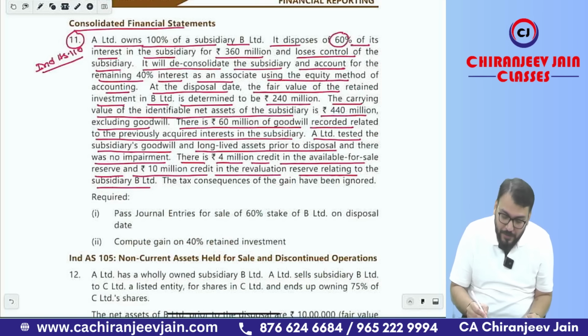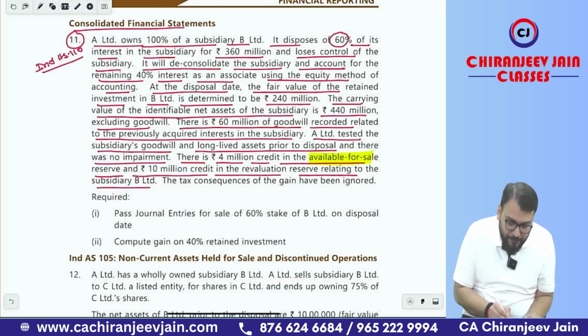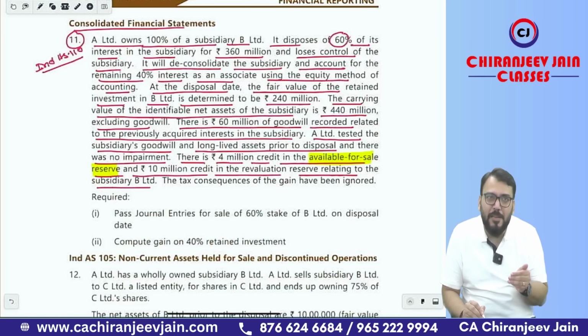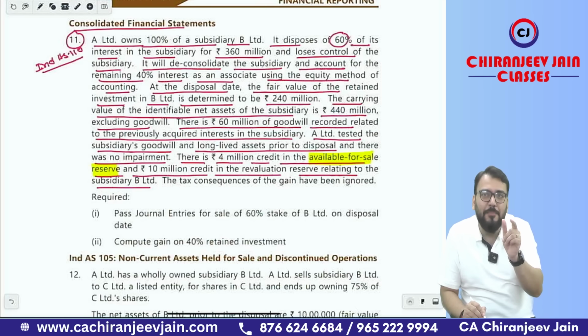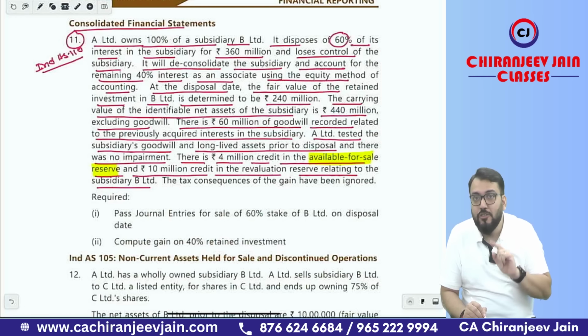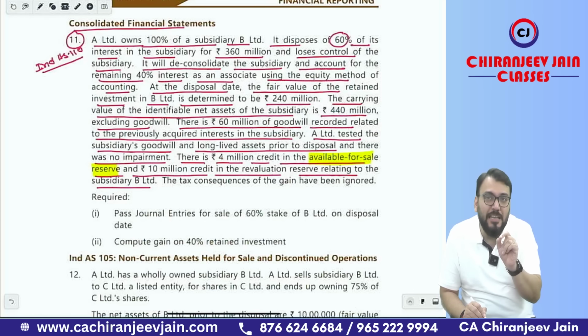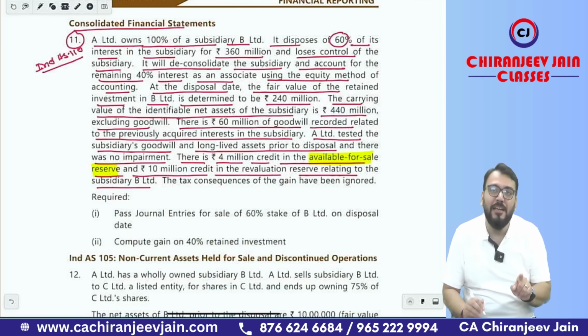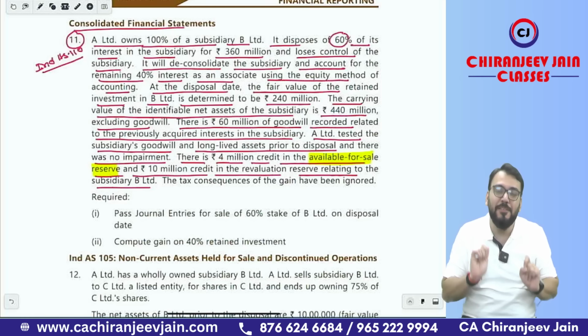Available for sale reserve is a term which is used for the first time in any question, so you might be confused with this term. If you remember, we have done equity instrument through OCI and debt instrument through OCI in the financial instruments chapter. Any investment in a debt instrument, if it is held to collect contractual cash flows and for sale whenever required, is known as an available for sale investment.